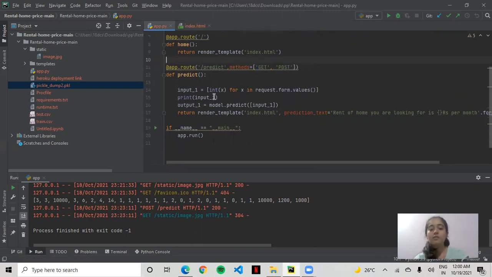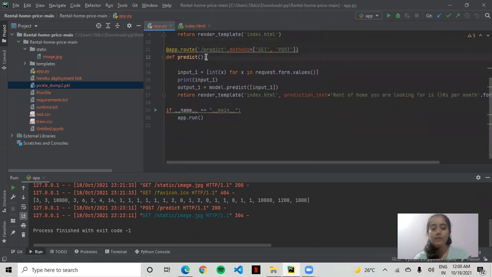Okay. So for predict, we make one function, and we are making a for loop for request.form values, and we are printing the input values. And for prediction, we are making model.predict, and we are taking the input as our parameter.